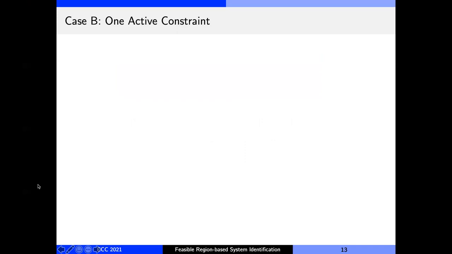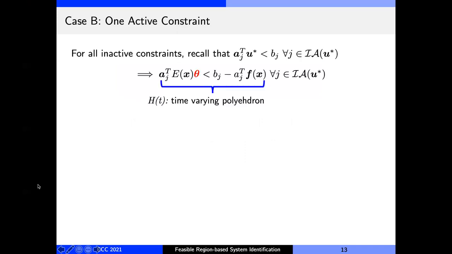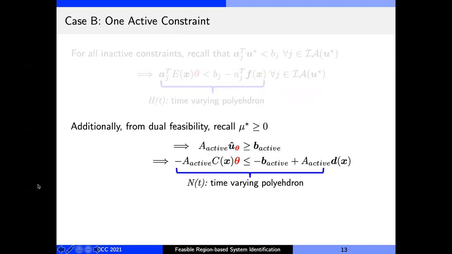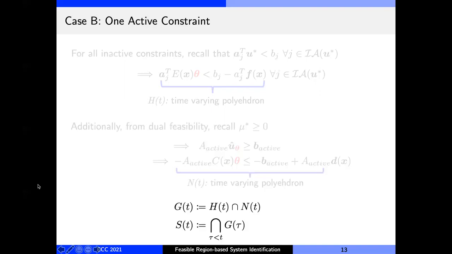Now, just like for case A, we can use the definition of inactive constraints to compute a time-varying polyhedron where theta must belong. However, we can use one more piece of information from dual feasibility, that is the non-negativity of Lagrange multiplier. This gives us another time-varying polyhedron where theta belongs. Finally, we take intersection of these two polytopes and then take the intersection of these polytopes over time to get contracting sets where theta belongs by construction.